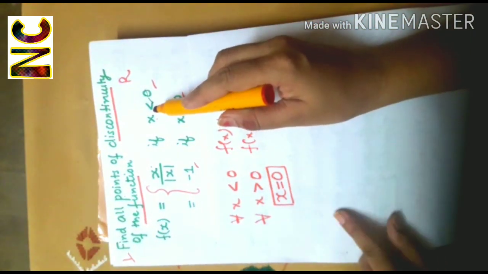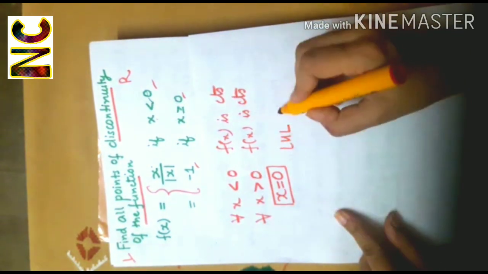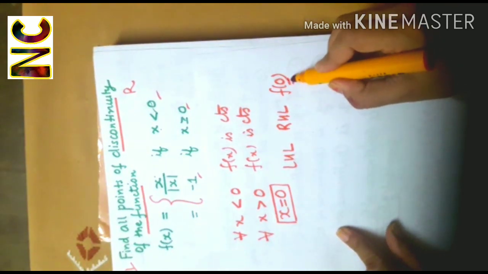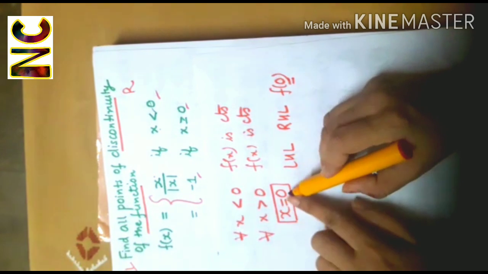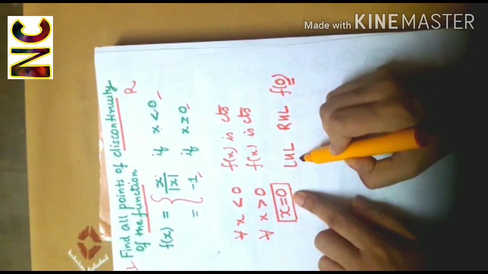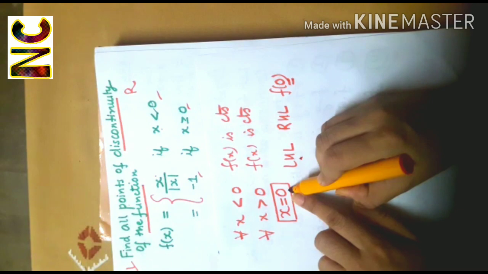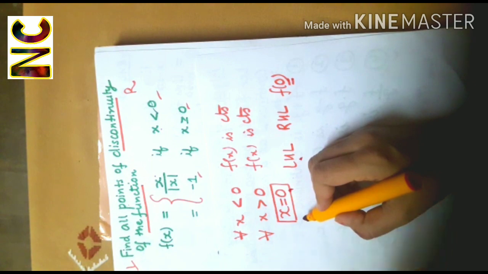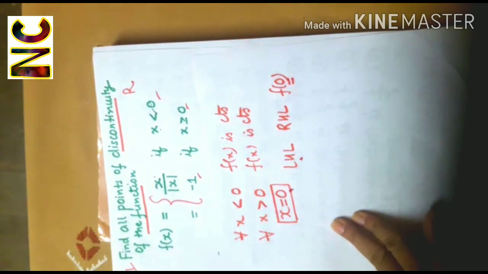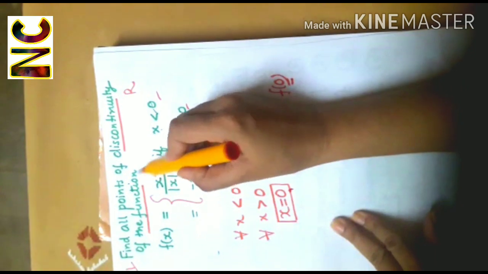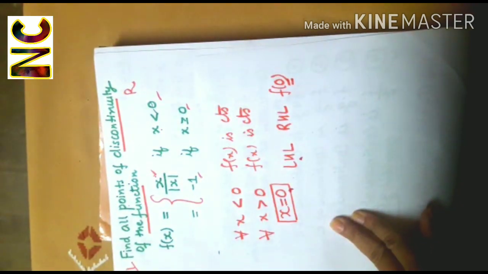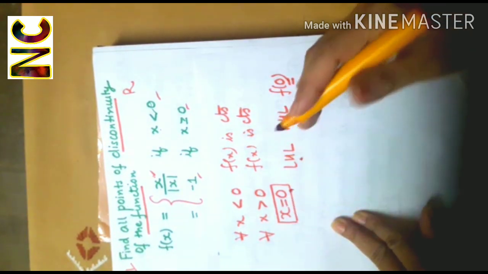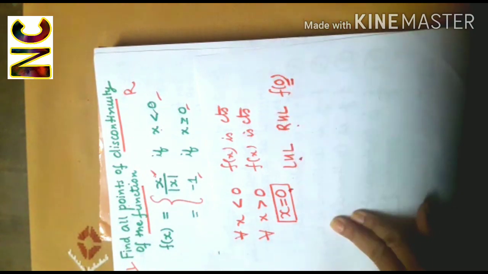For checking the continuity, we compute the left hand limit, we compute the right hand limit, and we compute the value of the function at the point. Now, when I compute the left hand limit at 0, in left hand limit we approach 0 through the values less than 0. So while computing the left hand limit, f(x) will follow this definition, right? And when we compute right hand limit, that means that we are approaching 0 through values greater than 0.